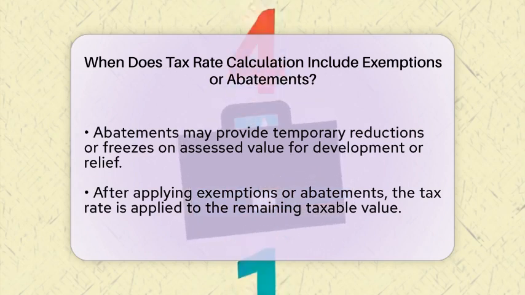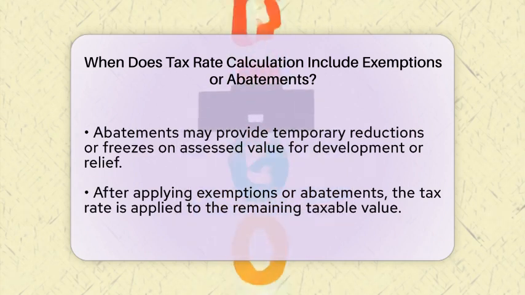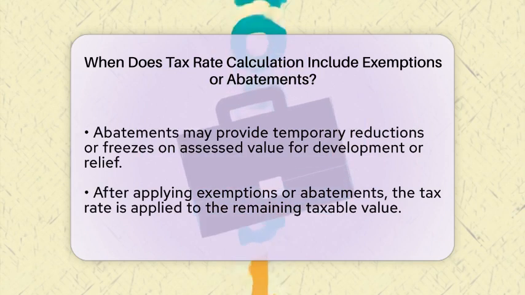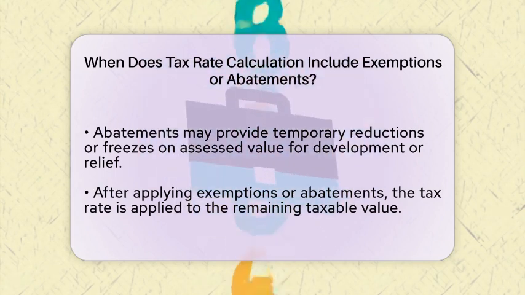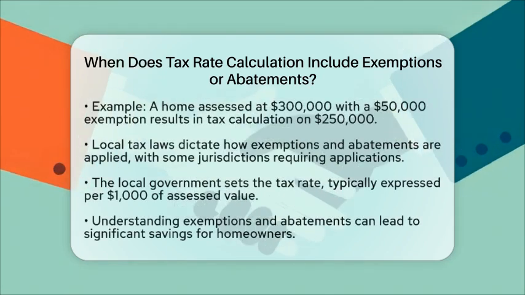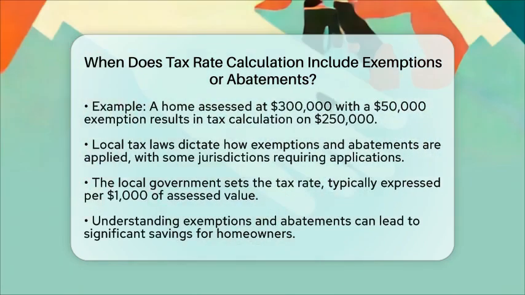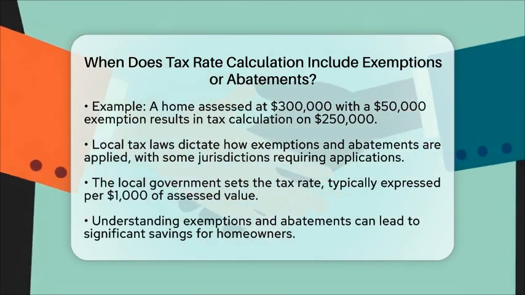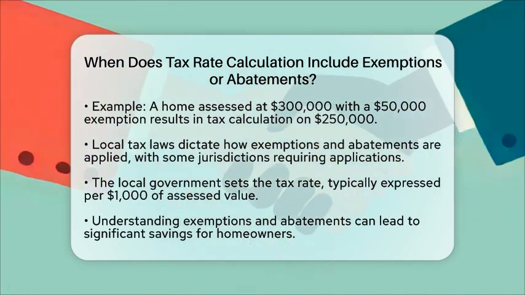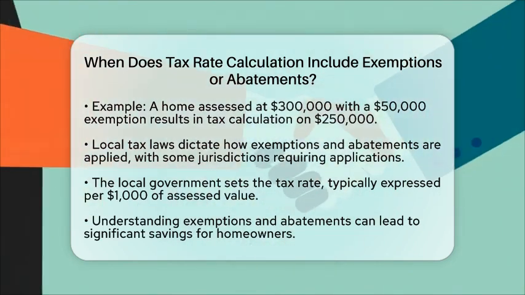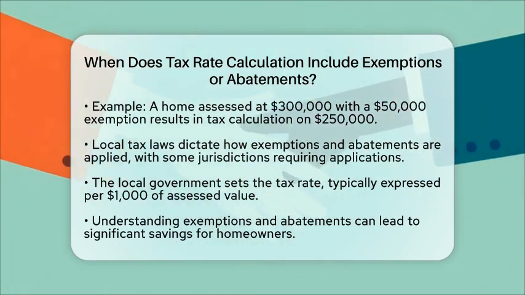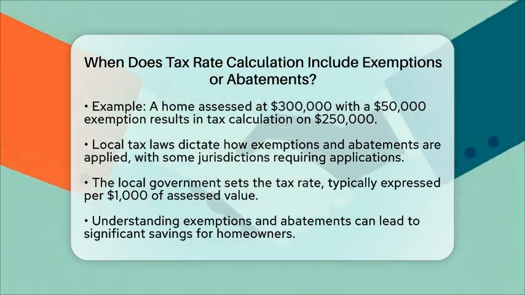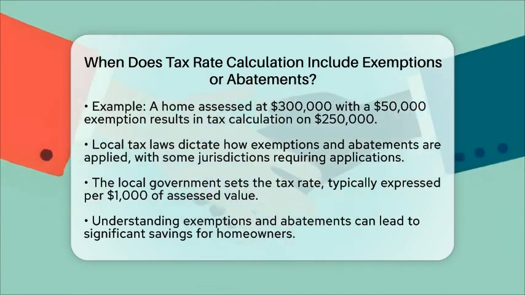The inclusion of exemptions or abatements in the tax rate calculation depends on local tax laws and policies. Some jurisdictions automatically apply certain exemptions, while others require applications or proof of eligibility. The tax rate itself is set by local governments and is usually expressed as a rate per $1,000 of assessed value. This rate is then multiplied by the taxable value after exemptions or abatements are accounted for.